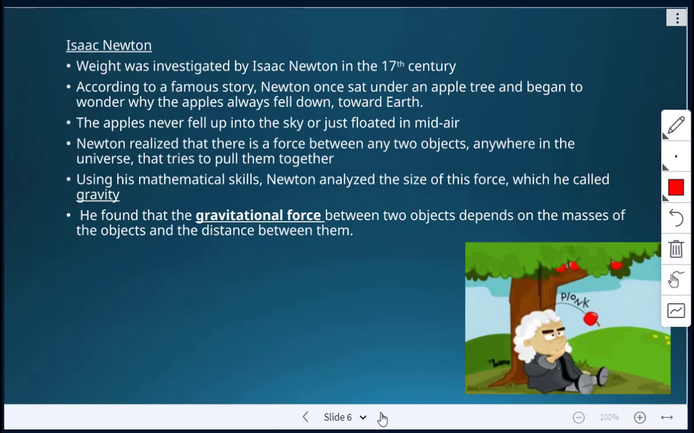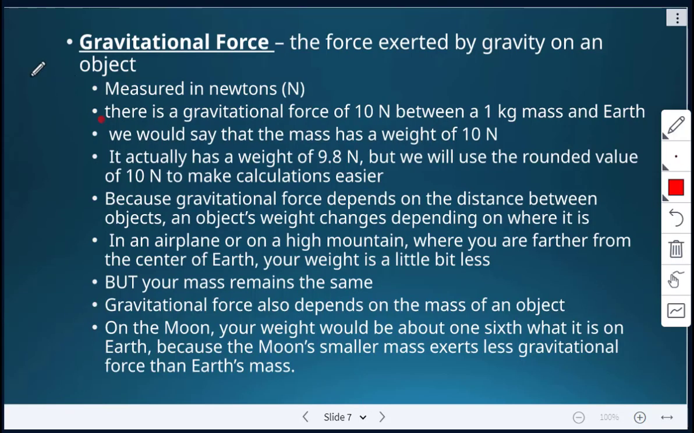So what he found was that the gravitational force between two objects depends on the masses of the objects as well as the distance between them. Okay, so gravitational force, it's the force that's exerted by gravity on an object. It's a force, it's measured in newtons. There's a gravitational force of about 10 newtons between 1 kilogram mass and Earth. So we would therefore say that that mass has a weight of 10 newtons. The actual number is 9.8 newtons. We just rounded up to 10 newtons just for calculations.